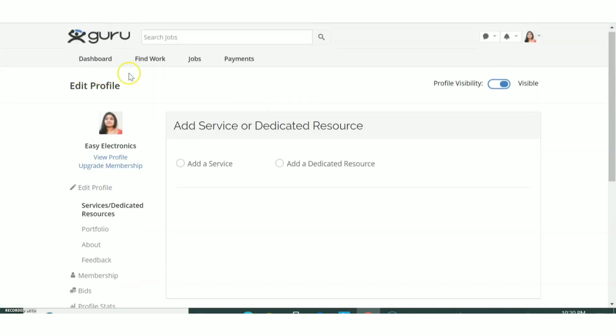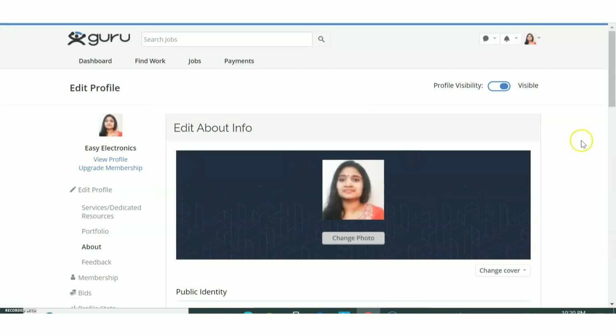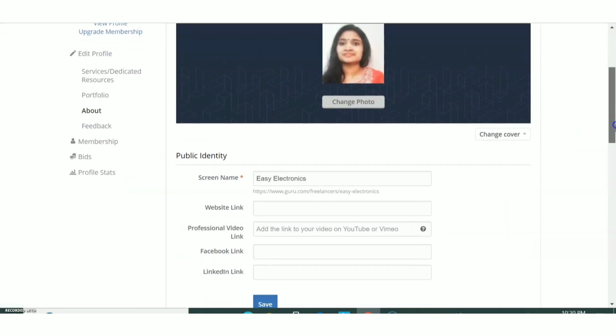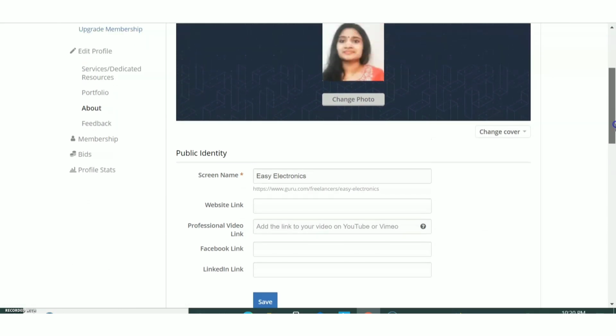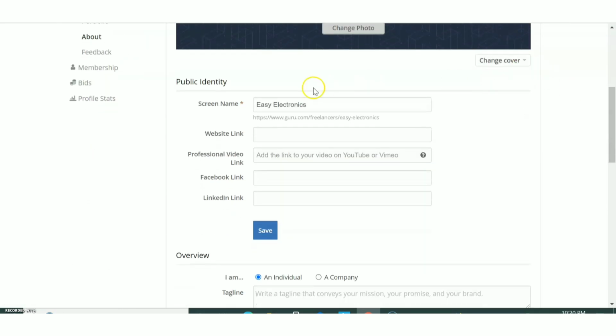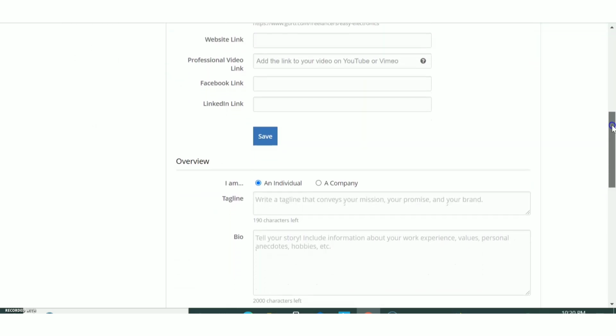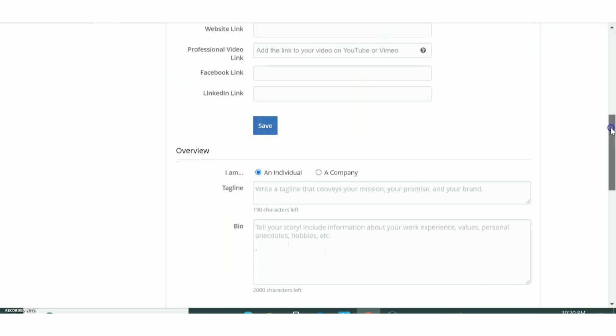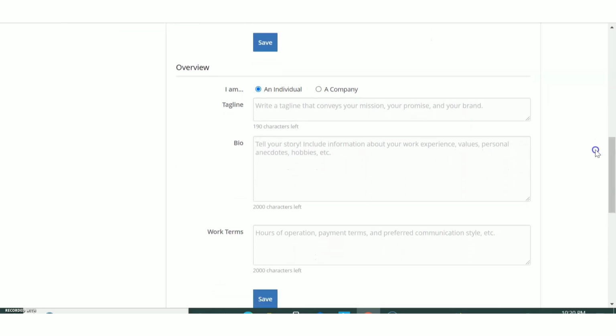Okay. So here, before finding work or jobs, first you have to edit your profile. Okay. So here you can see there is an edit profile. You have to click on it. You can see the profile photo you can give. Then you can give the name, screen name, website link, then professional video link, then overview. You can give a bio details.